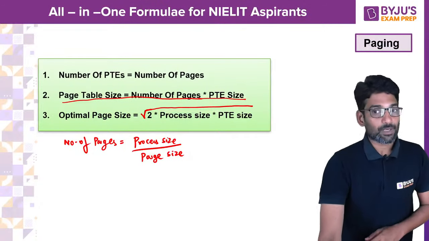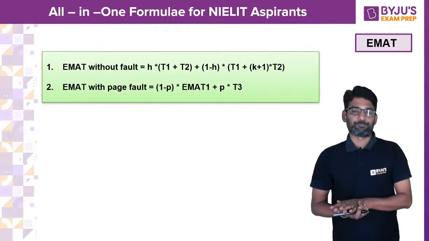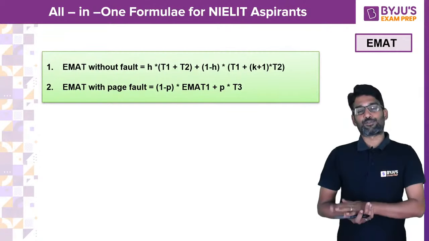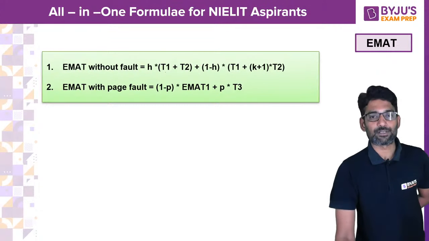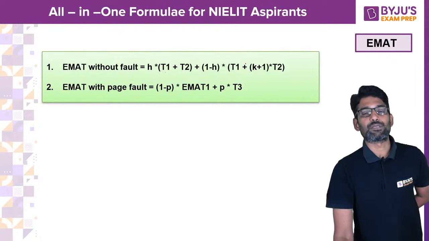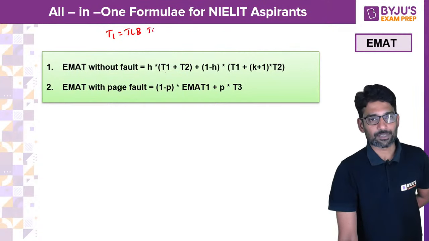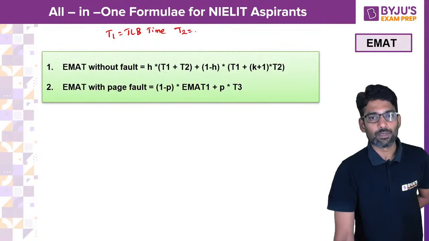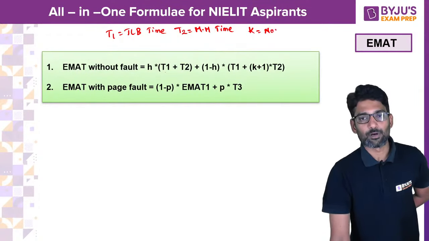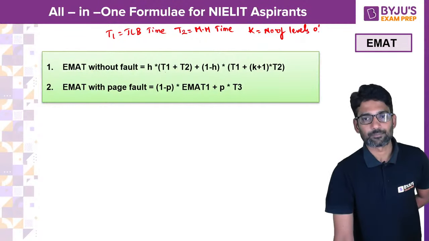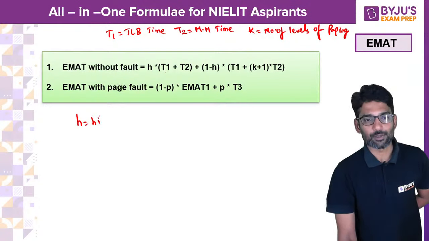Yeah. So these three are very, very important. Along with that, effective memory access time. Without page fault, with page fault. Without page fault, it is hit ratio into T1 plus T2 plus 1 minus H into T1 plus K plus 1 into T2. Here, what is T1? TLB access time. And what is T2? Main memory access time. And what is K? Number of levels of paging. And what is H? Hit ratio.